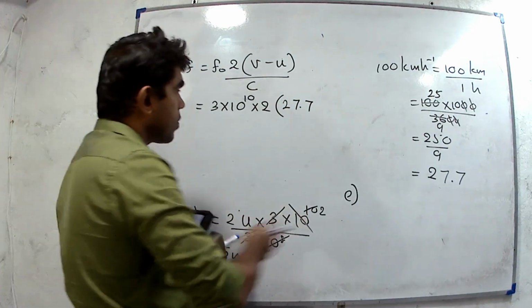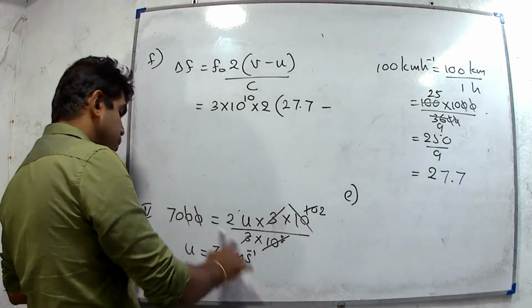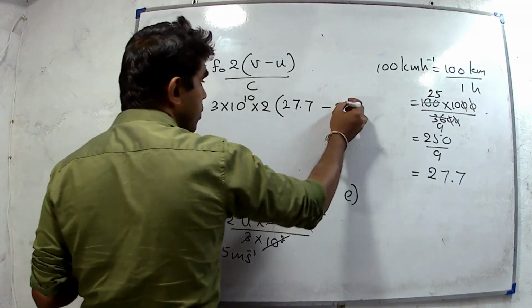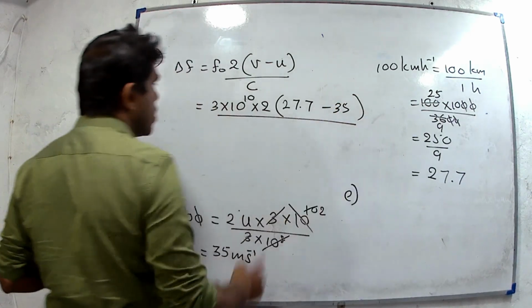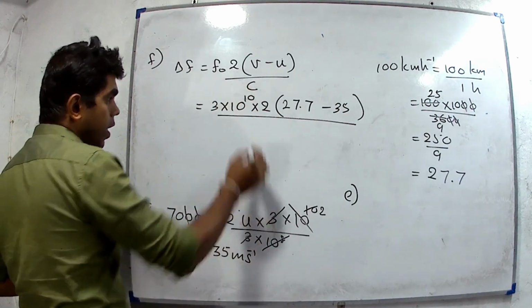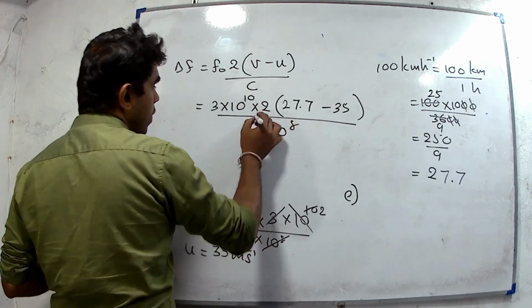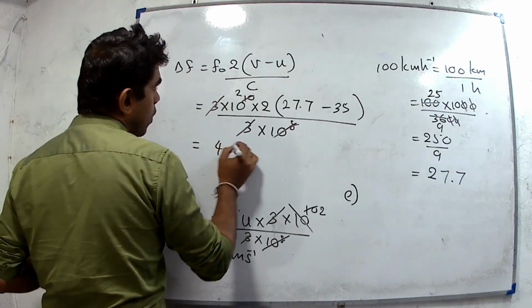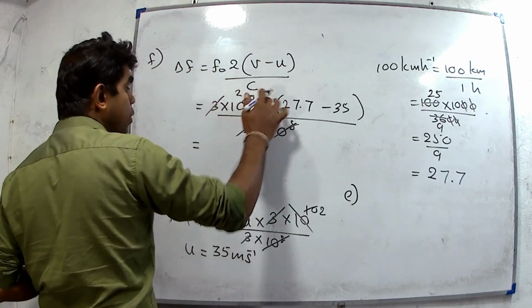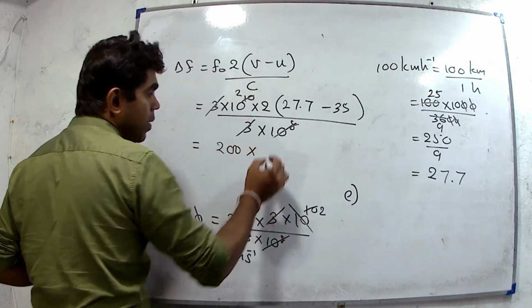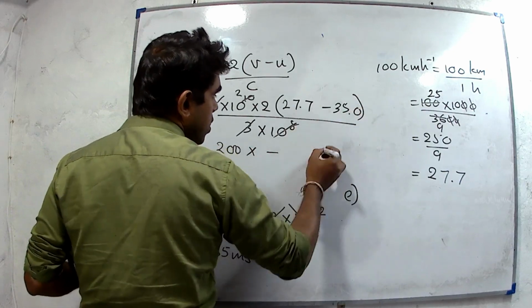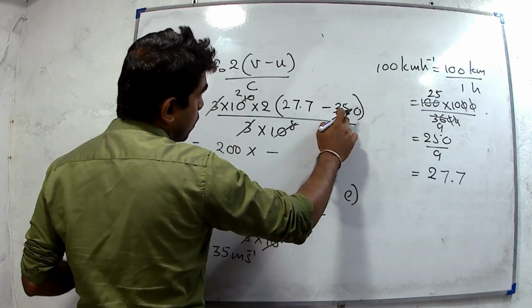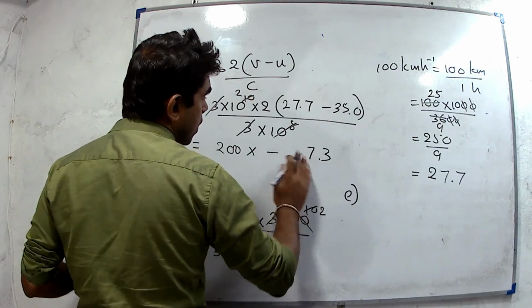Minus velocity of car, 35, divided by c value, which is 3 into 10 to the power 8. We can cancel out 10 to the power 2. 2 into 2, 4. 10 to the power 2, 100 into 2, 200, multiply by minus 10 minus 7.3. 14 minus 7, 7. 7.3.